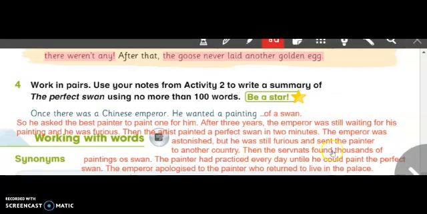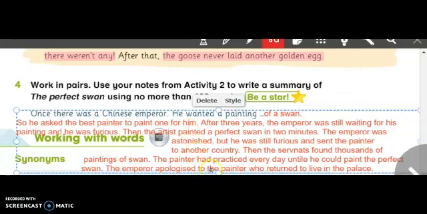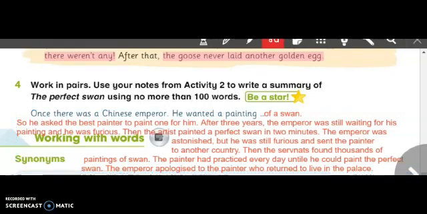Then the servants found thousands of paintings of a swan. The painter had practiced every day until he could paint the perfect swan. The emperor apologized to the painter, who returned to live in the palace. So my students, this is the summary of the perfect swan story. Try to write the summary in your notebooks and don't forget to send it for me.